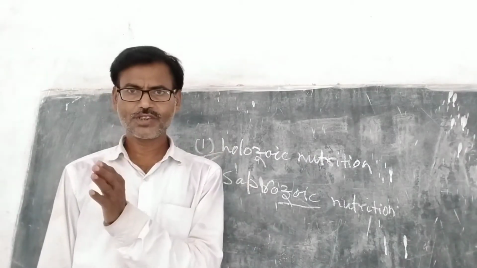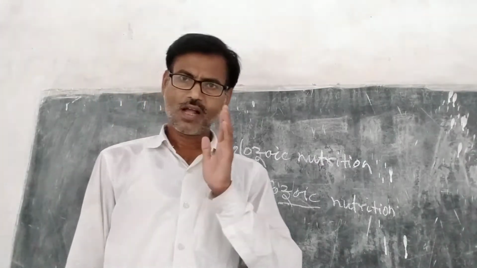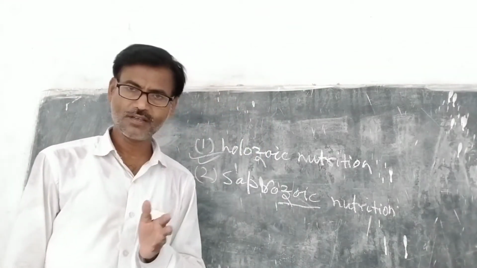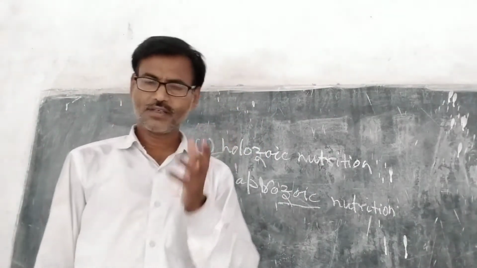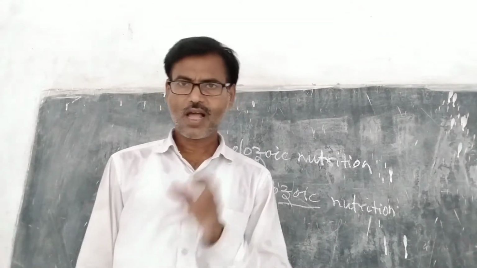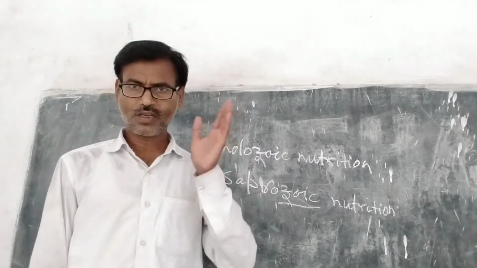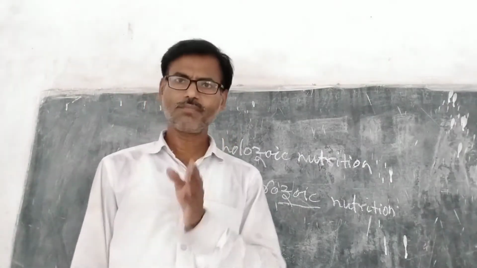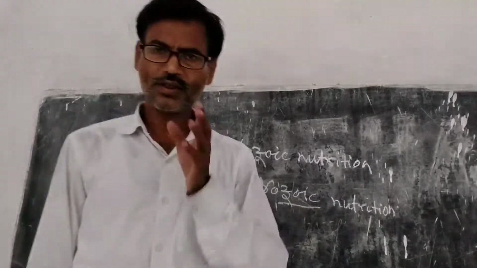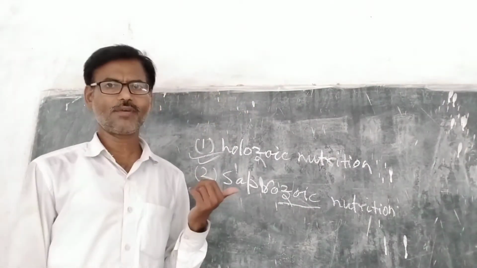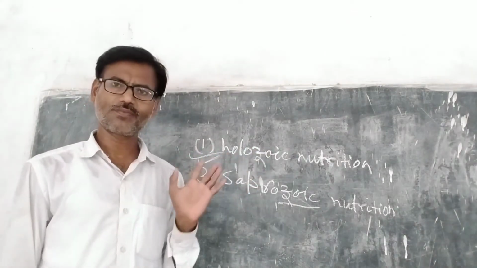The type of nutrition in which an animal obtains solid complex food and utilizes it after converting it into simple soluble and diffusible form is called holozoic nutrition. Well, in most animals, the holozoic type of nutrition is seen.